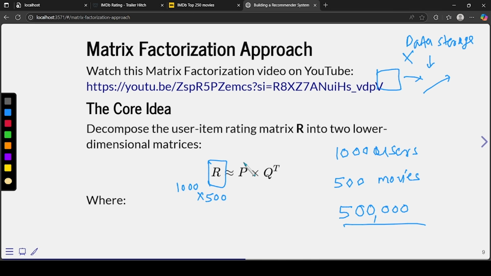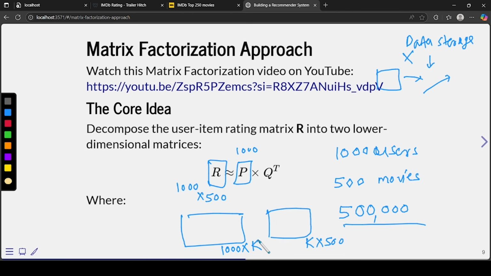Now what we can do is make a smaller matrix out of it, let's say a 1000 matrix, and we multiply it with another matrix. The columns of this should match the rows of the other, right? So let's say this has k rows and this has k columns. Now we have 10,000 users and we have 500 movies. If we can divide this way, then maybe we can reduce the data, right? Now just assume that k is 100.